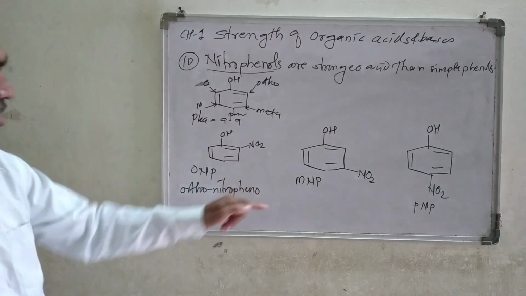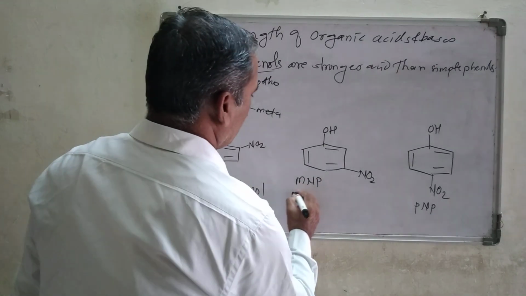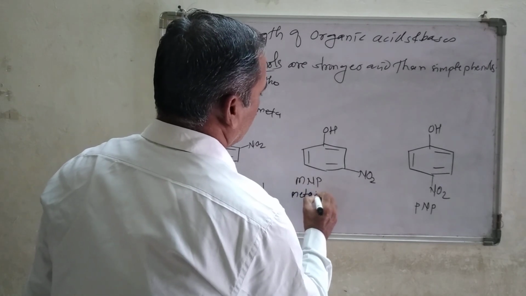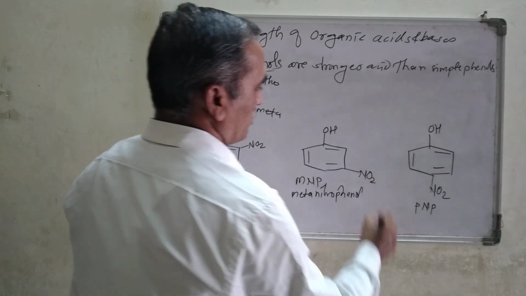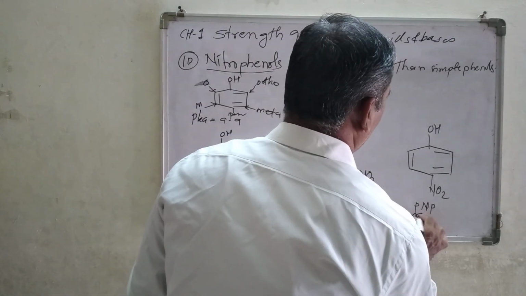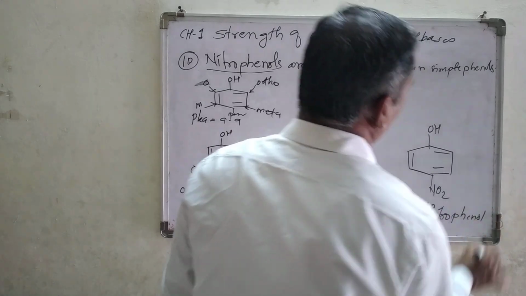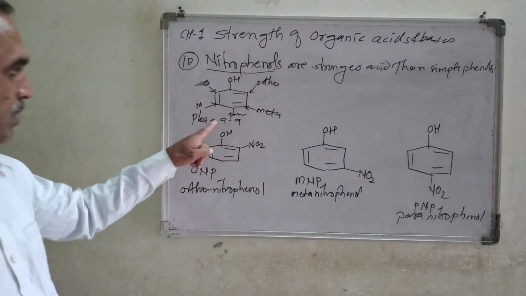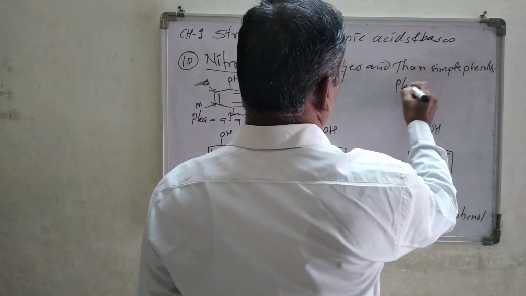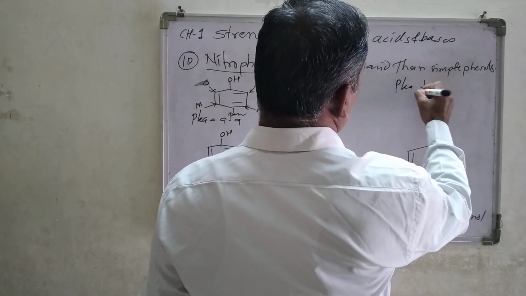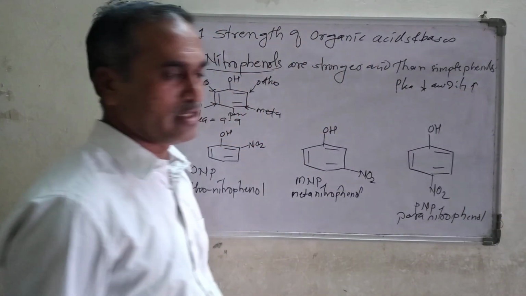So these are the three: orthonitrophenol, metanitrophenol, and paranitrophenol. Look at the pKa values. As the pKa value decreases, acidity increases. We know that general rule.